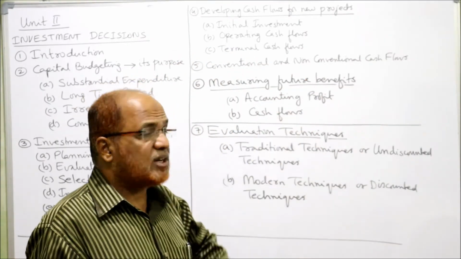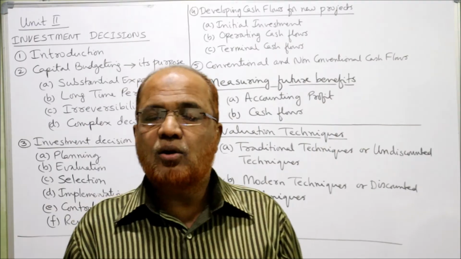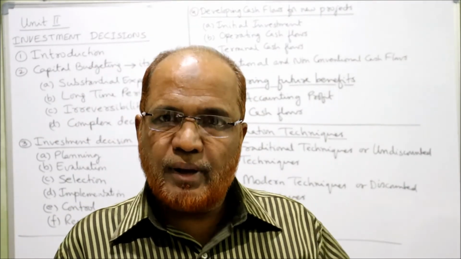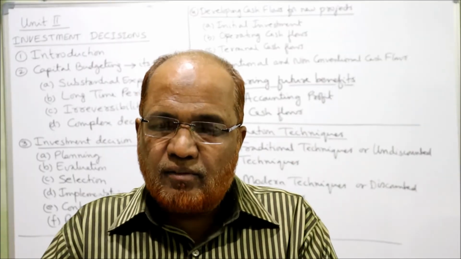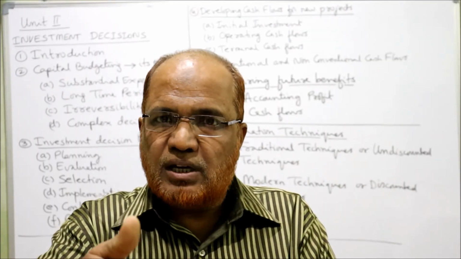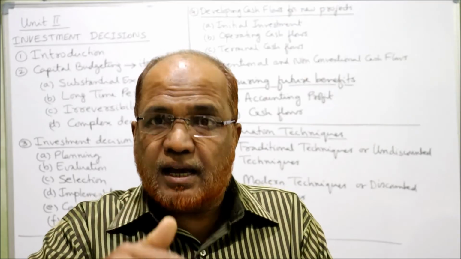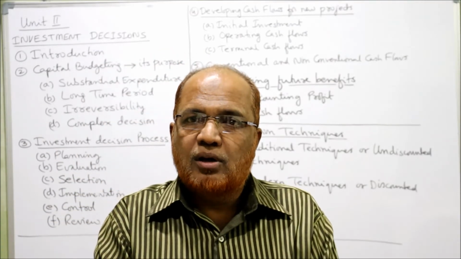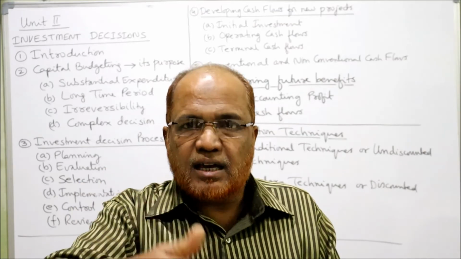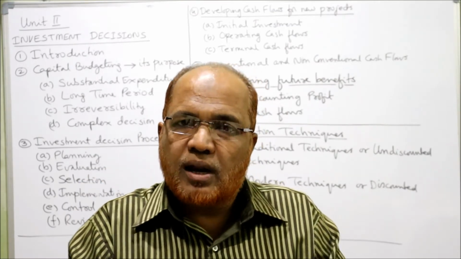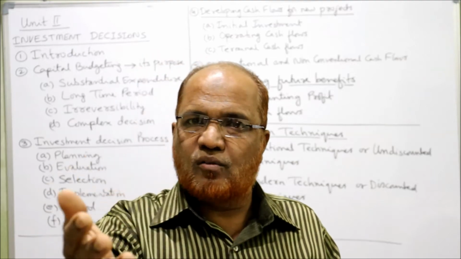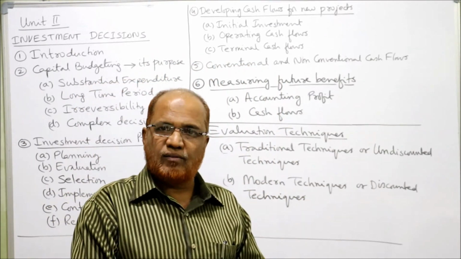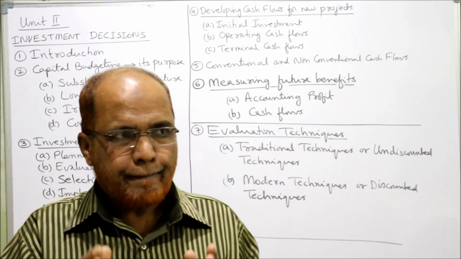Next is non-conventional cash flows. In non-conventional cash flows, we don't have a single outflow. We'll make one cash outflow now, then we'll get the inflow for the first 2-3 years. Then after 2-3 years, again we have to make some cash outflow, then we'll get some inflow. Then after that again we have to make some cash outflow. So regularly there are cash outflows and also cash inflows. That is called non-conventional cash flows.